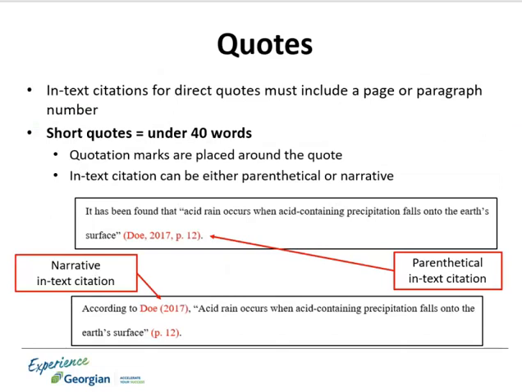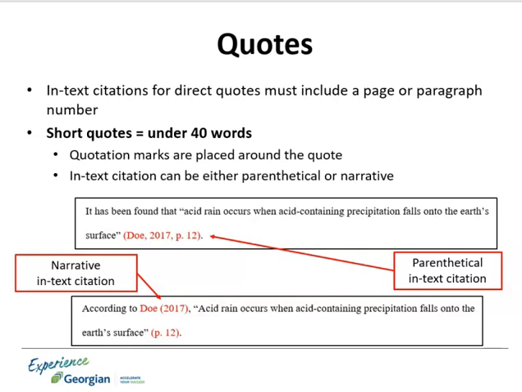When it comes to quotes, there are two types: short quotes, which are under 40 words in length, or long quotes, which are 40 words or more. When you want to quote someone else's words directly in the text of your paper, you place quotation marks around the words you've taken to indicate they were written by someone else. You also need to include an in-text citation with the quote to show exactly where the quote came from.